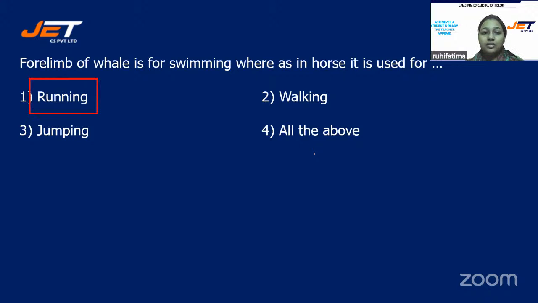Okay, the correct answer is running. Or you can say all the above, but no, not all the above. Why? Because jumping is not suitable for horse. The correct answer will be running, option number 1.